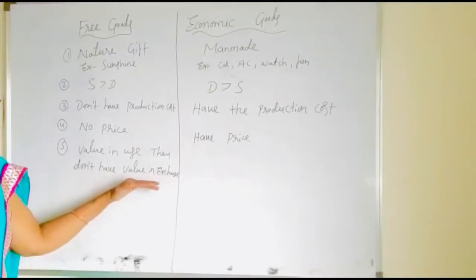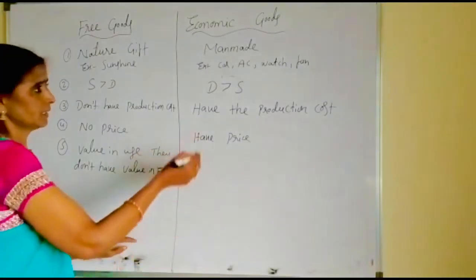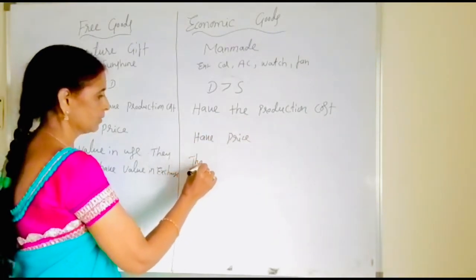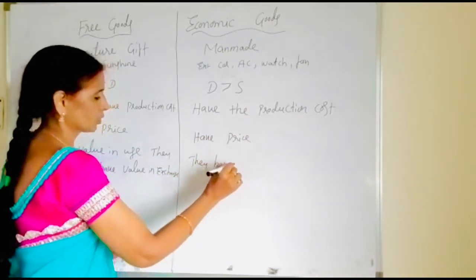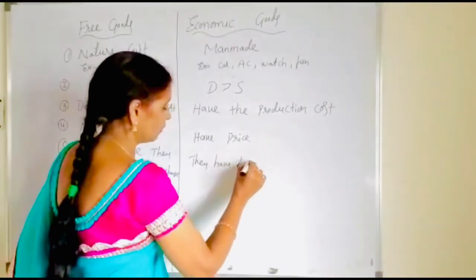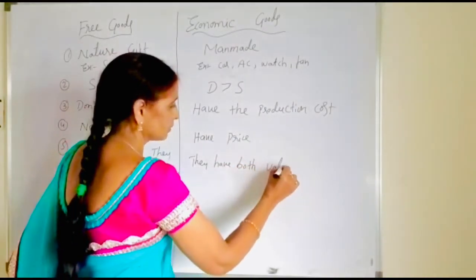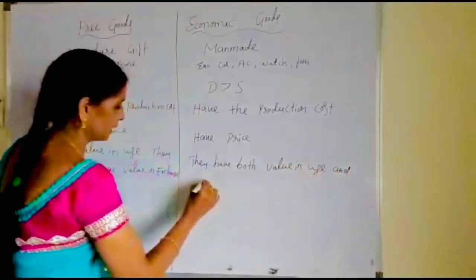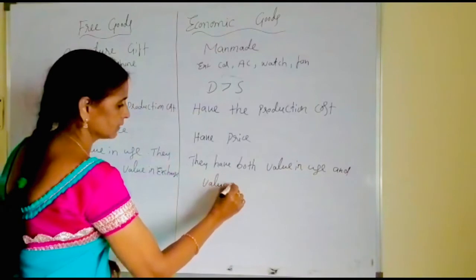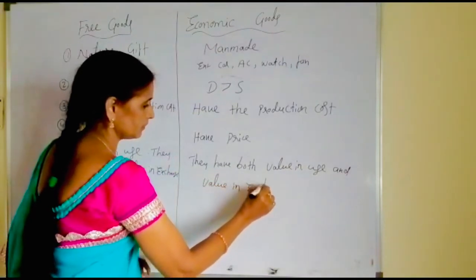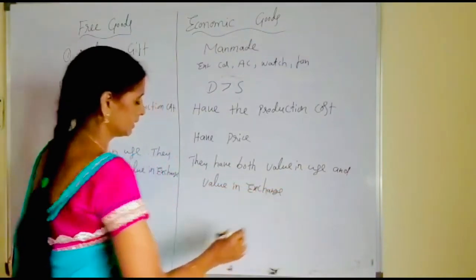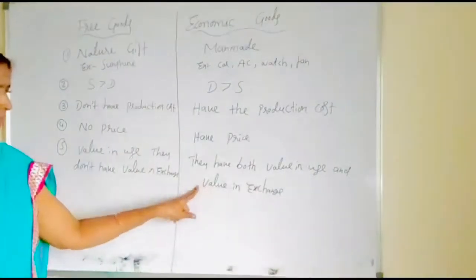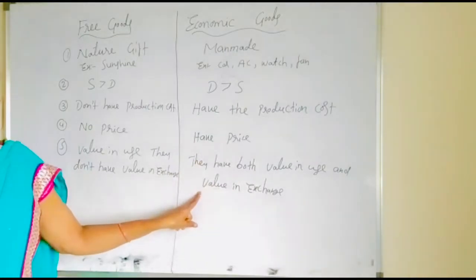They are not exchanged for the money. Here it is having the production cost and having the price. So the economic goods, they have both. They are satisfying our want also. They have both value in use and value in exchange. They are able to satisfy our want and they are exchanged for the money. So that is the reason economic goods are having both value in use and value in exchange.